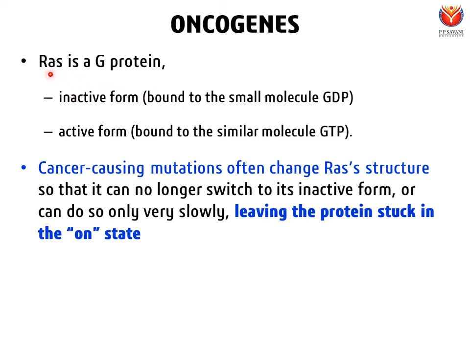So now RAS protein has some structural change that will allow only GTP to bind to RAS protein, and that will result in a permanently on state of RAS protein. And a permanent on state of RAS protein means the positive regulator is mutated or overactivated, and now the cell division will keep on going even if the conditions are not favorable. So cell division is now happening in an uncontrolled way. That is one of the hallmarks of cancer.